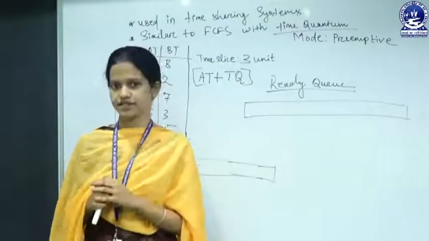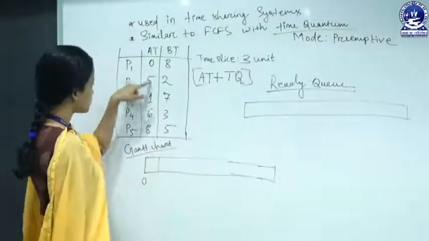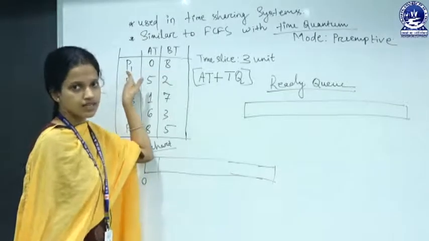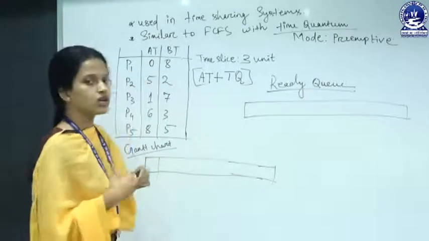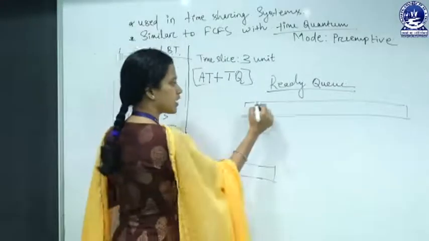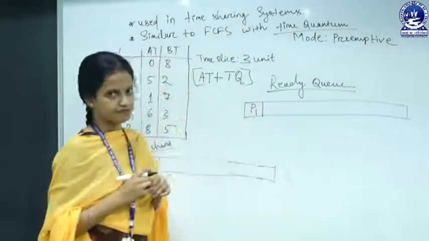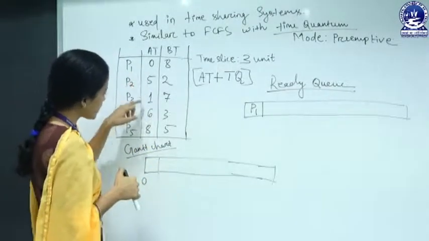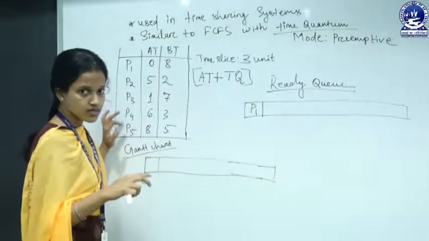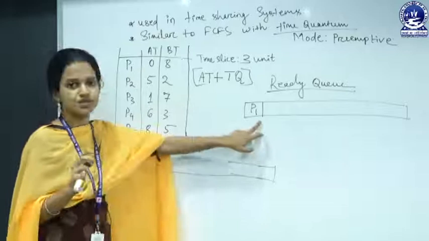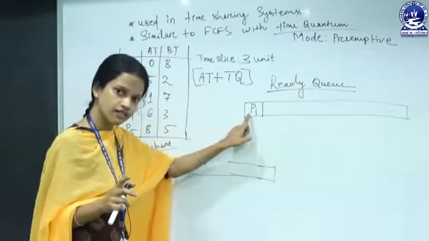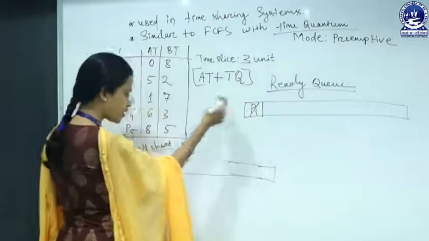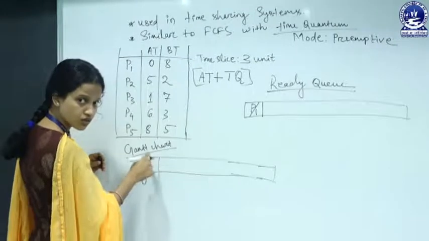Which process comes first? At time 0, see this one, P1. P1 has arrived at the ready state first. So we have to allocate P1 in the ready state first. Is there any other process that arrived at the ready state at time 0? No. So only one process is in the ready state, and we have to pick P1 from the ready queue and put it into the CPU Gantt chart.